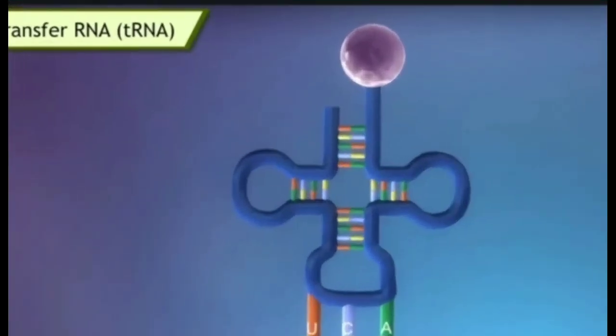The third type of RNA is called transfer RNA or tRNA. Its main function is to carry specific types of amino acids to the ribosomes during protein synthesis.